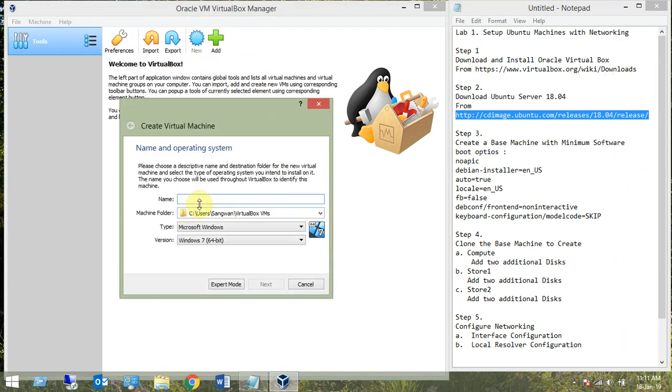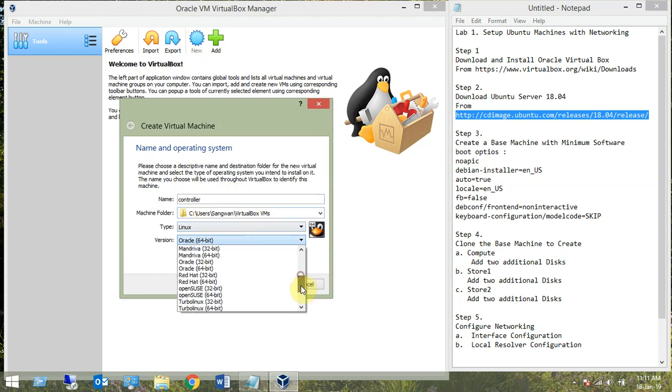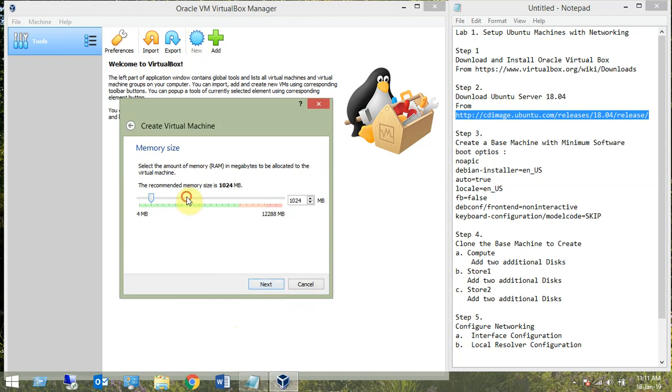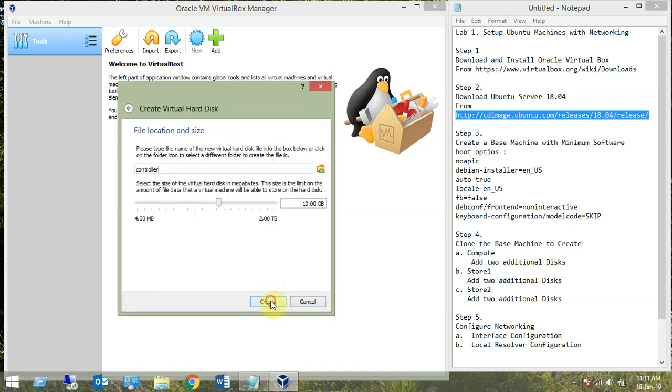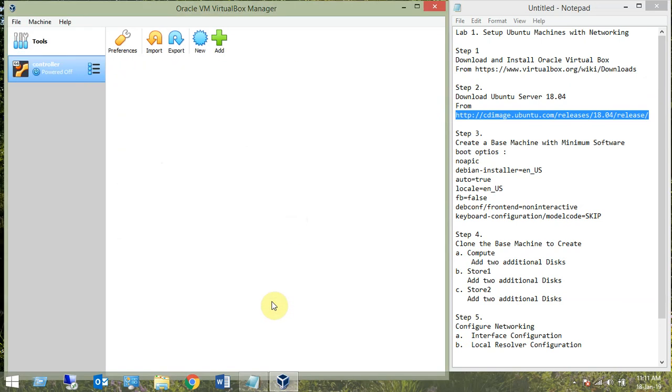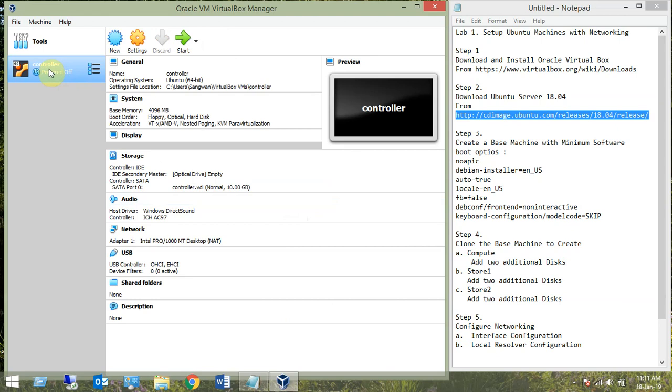Base machine creation. The name of the first machine is controller. We are going to use controller, and I'm using Linux. We need to select the appropriate version, so we are going to use Ubuntu 64-bit. Next, 4 GB RAM is required for this, as I explained in the session also. For the virtual machine's hard disk, we are going to use the default 10 GB, good enough. So this is our base machine.